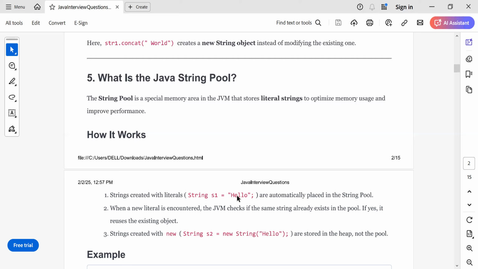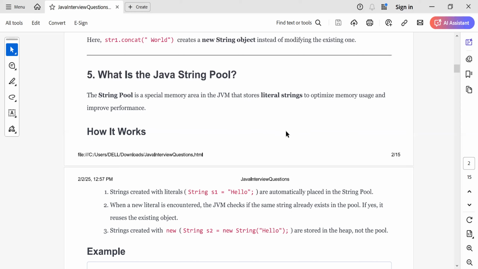Now if you try to again declare a String s2 equal to the same "hello", what will happen? Instead of creating a new string, it will refer to the string that is created in your string pool. So this is how it optimizes the memory. It does not repeatedly create new objects. It tries to reuse the object, in turn optimizing memory usage and improving performance. So all the literals are stored in the Java string pool.